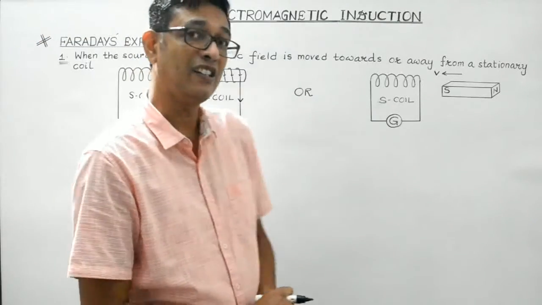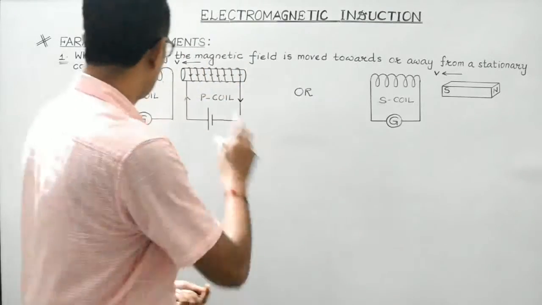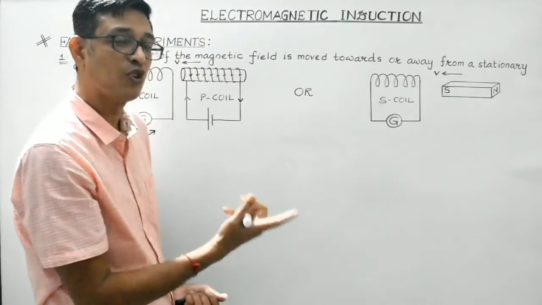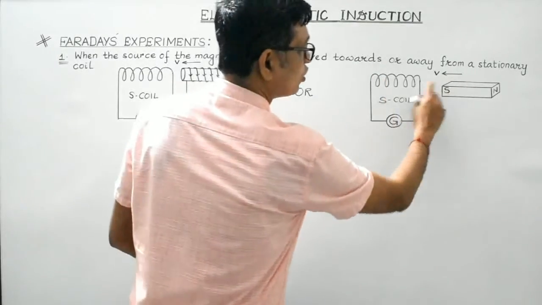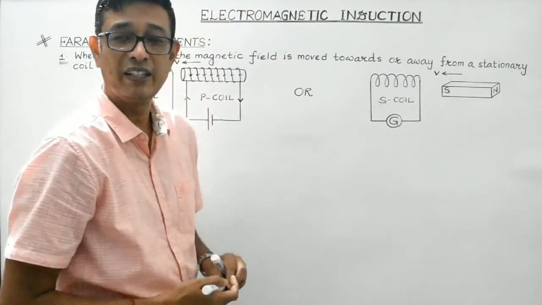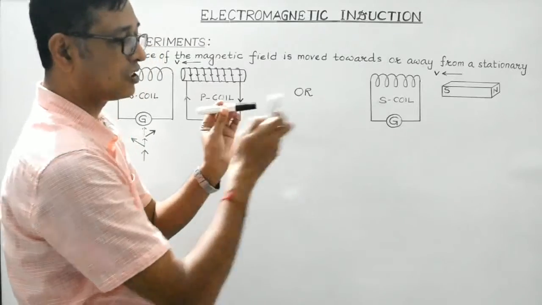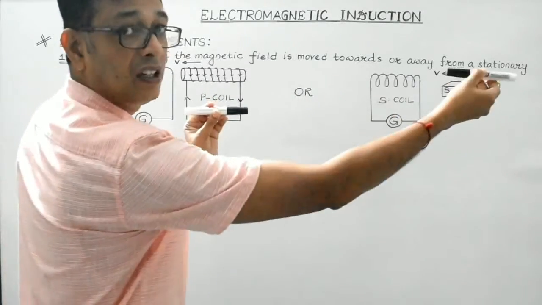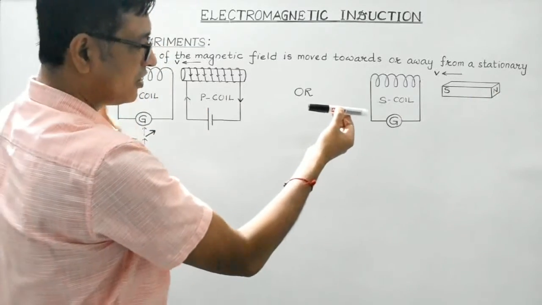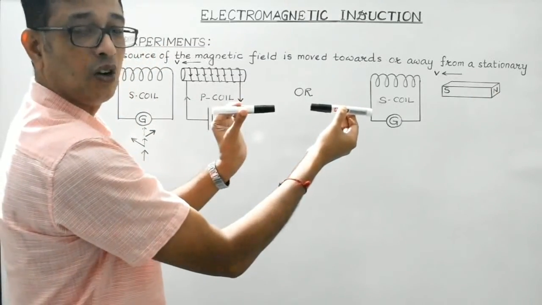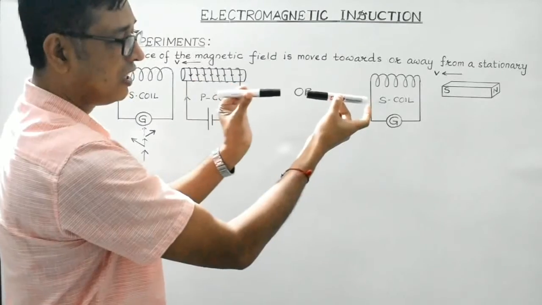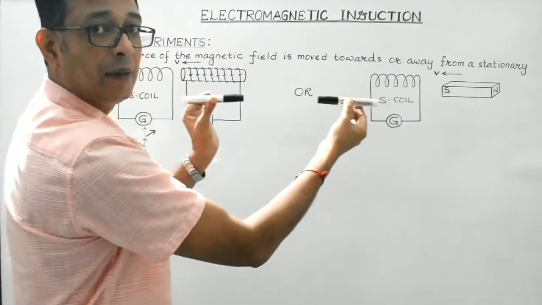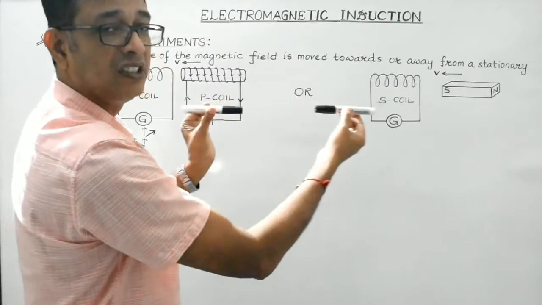So, Faraday concluded that the current is produced in the S coil only when there is a relative motion between the coil and the source of the magnetic field. Now, relative motion means this can be kept stationary and this can be moved towards it, or this can be kept stationary and moved away, or it can be kept stationary and this coil can be moved towards or away from it, or both can be approached towards each other, or both can recede away from each other.